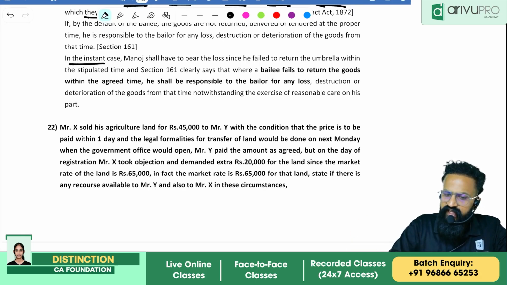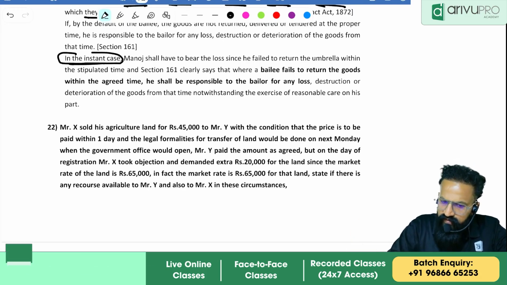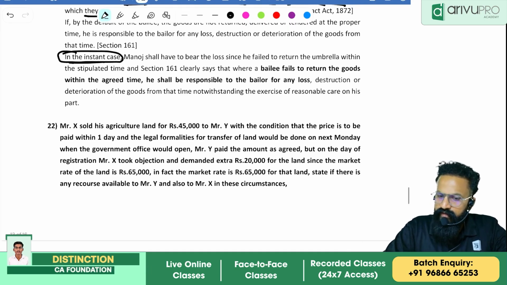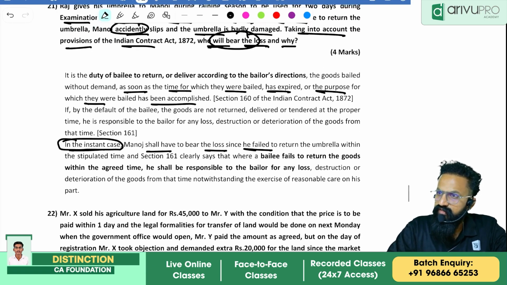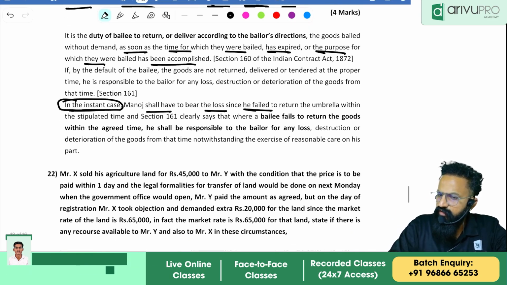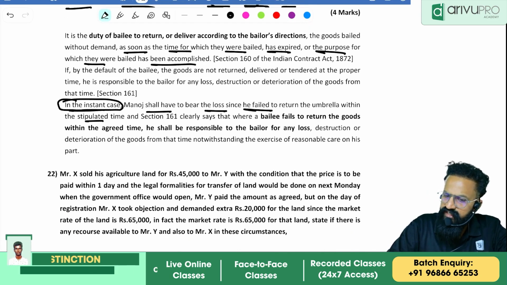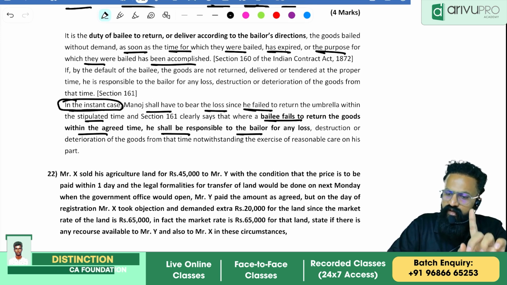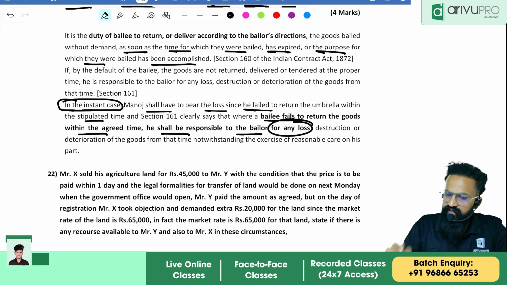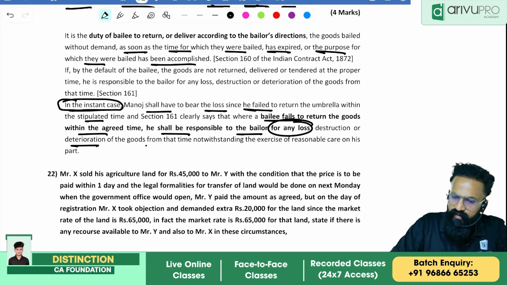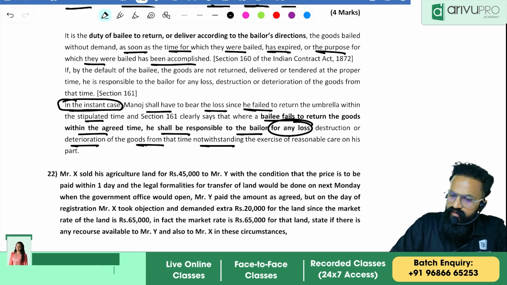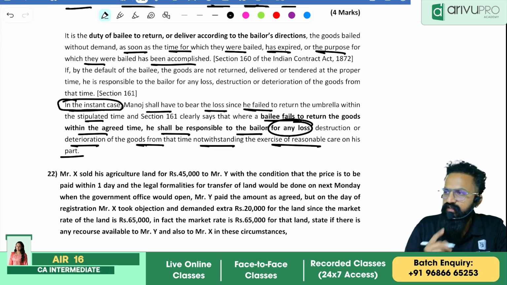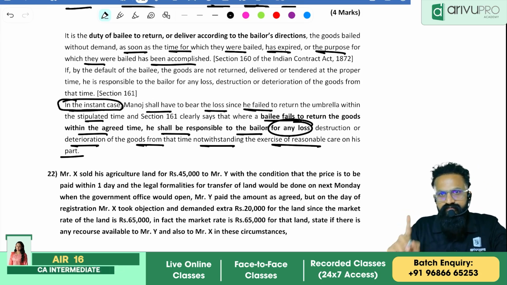In the instant case, you guys try to use these words: Manoj shall have to bear the loss since he failed. See, the question is who will bear the loss? Manoj has to bear the loss since he failed to return the umbrella within the stipulated time, and the section clearly says that where a bailee fails to return the goods within the agreed time, he shall be responsible to the bailer for any loss, destruction or deterioration of the goods from that time, notwithstanding the exercise of reasonable care on his part. Is this clear, all of you?